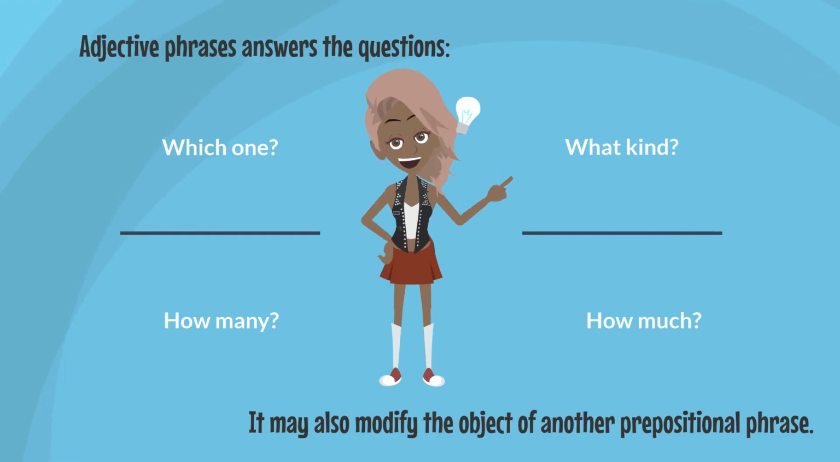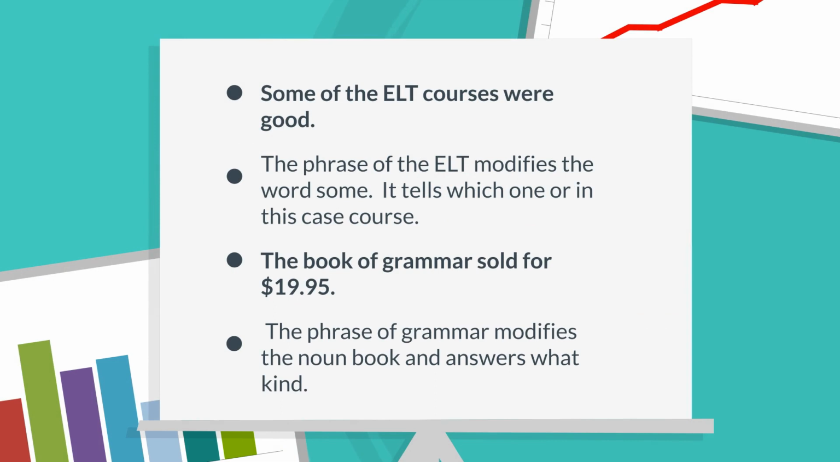Adjective phrases answer the questions: which one? What kind? How many? How much? It may also modify the object of another prepositional phrase. Examples: some of the ELT courses were good. The phrase of the ELT modifies the word some. It tells which one, or in this case course. The book of grammar sold for $19.95. The phrase of grammar modifies the noun book and answers what kind.